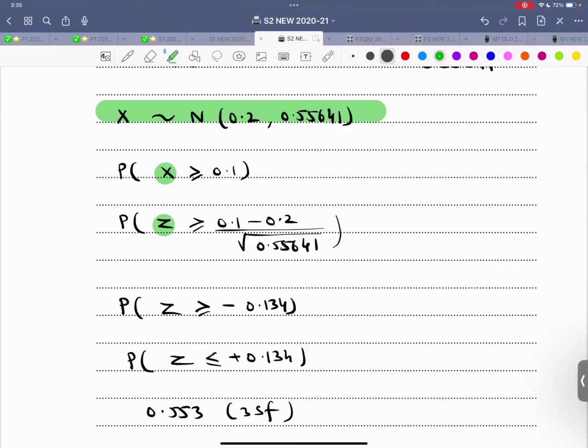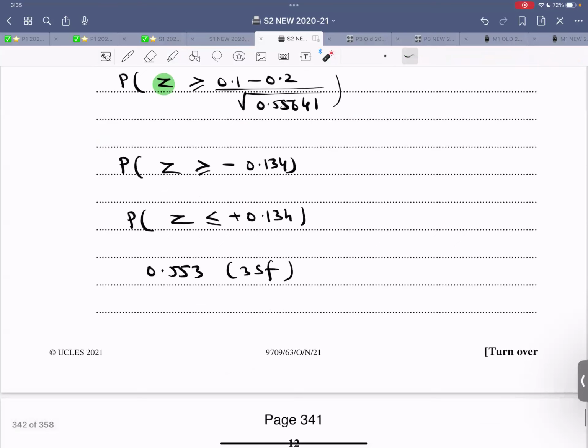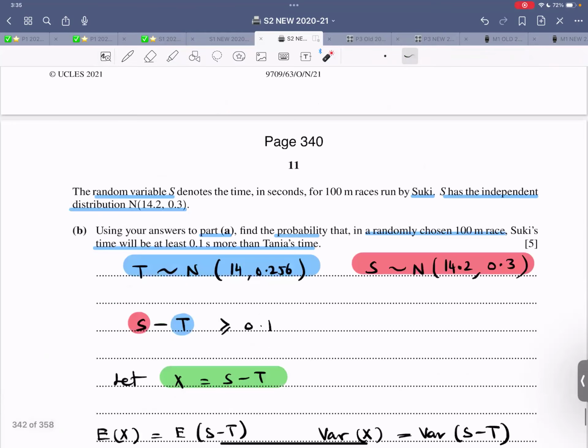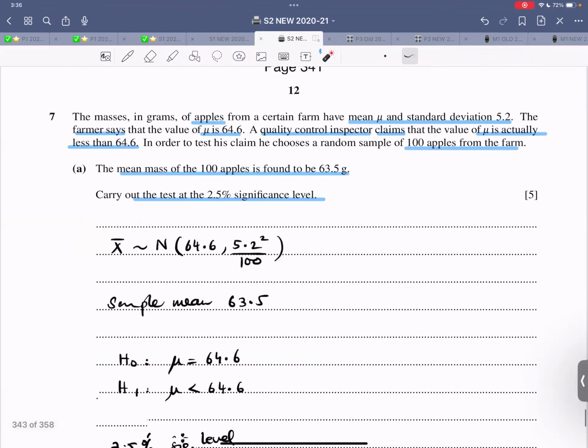Probability Z is greater than 0.1 minus 0.2 divided by the square root of the variance. That is negative 0.134. Flip the inequality, remove the negative sign. This is a direct reading, and that is the answer for this particular part. So question number 6 is done and dusted.